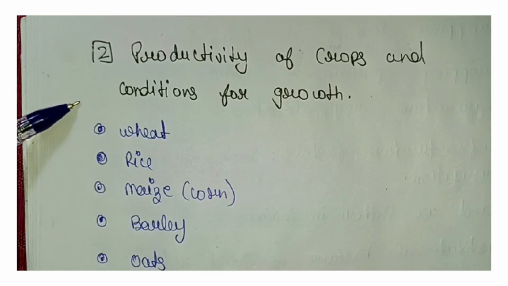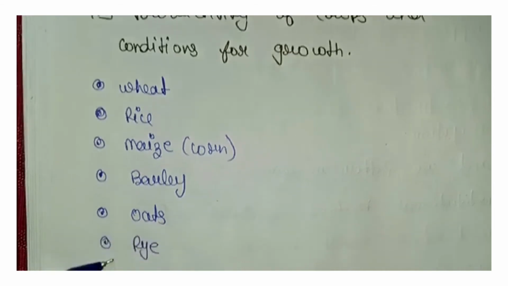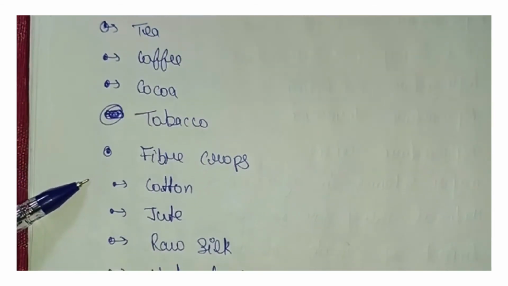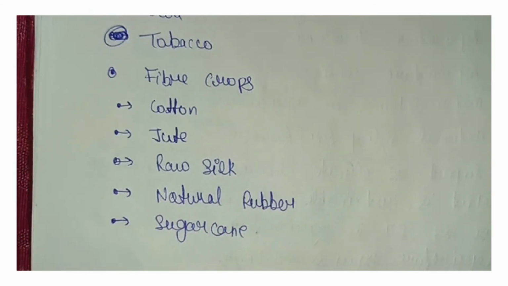Productivity of crops and conditions for growth: wheat, rice, maize, corn, barley, oats, rye. Beverages: tea, coffee, cocoa, tobacco. Fiber crops: cotton, jute, silk, raw milk, natural rubber, sugar cane.